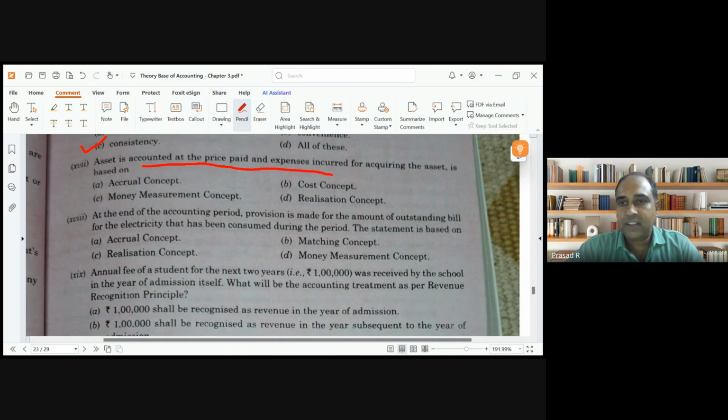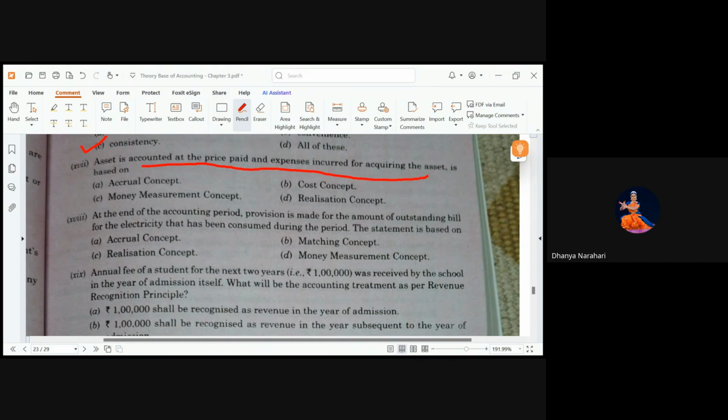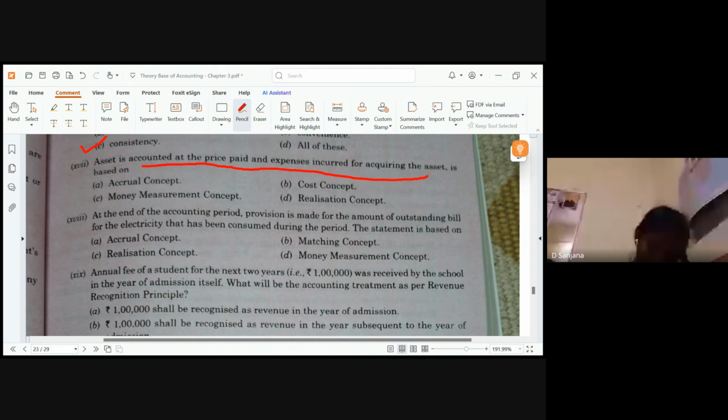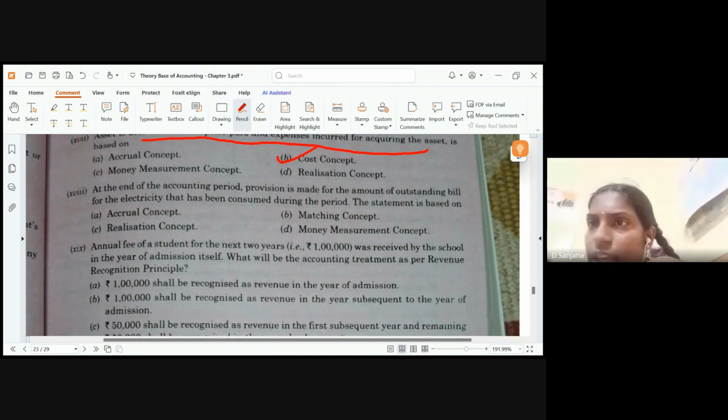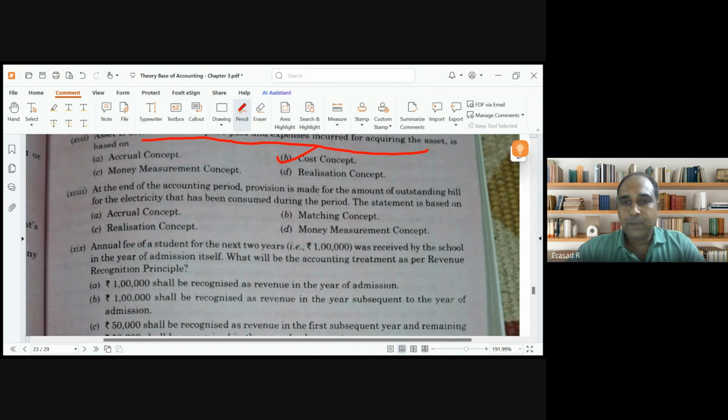Asset is accounted at the price paid and expenses incurred for acquiring the asset. Asset is recorded at price paid. Which accounting concept? Cost concept. Fantastic, guys. Answer is option B, cost concept.